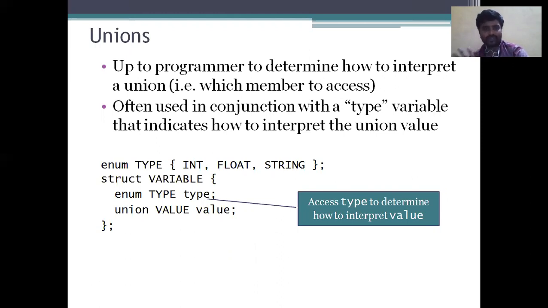Here we have different data types: integer, float and strings. We go for the structure variable. In that structure variable, a number type is used to access the type and determine how to interpret the values. That is how we can see it by using unions.